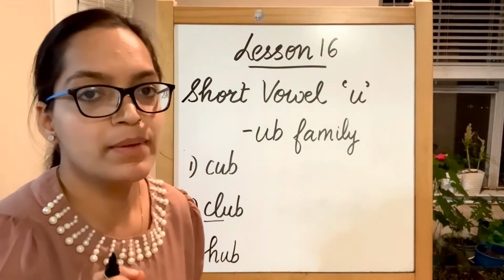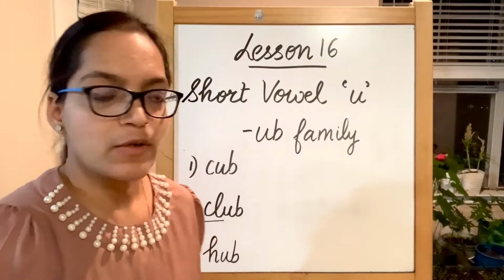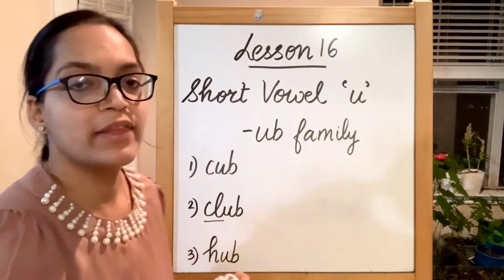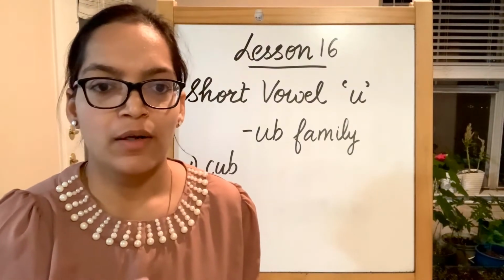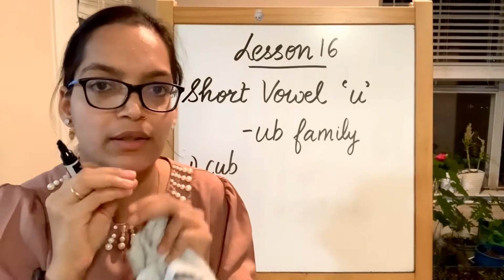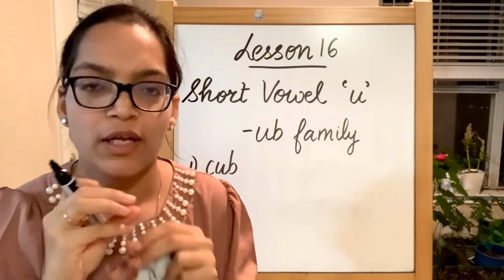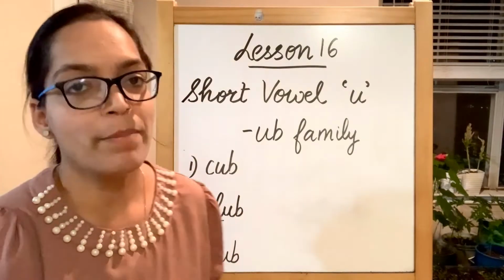Next one is hub. H sound produced by alphabet H. Then uh sound produced by short vowel U and then ending with the B. Hub is the center of anything. Like your wheel has a lot of spokes in it and they're all connected in the center with a small dot. That is called a hub. H-U-B, hub.